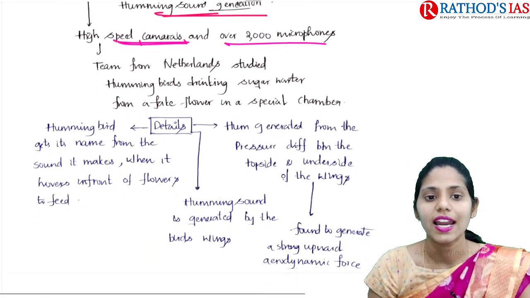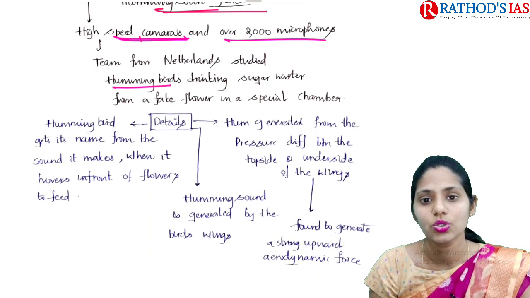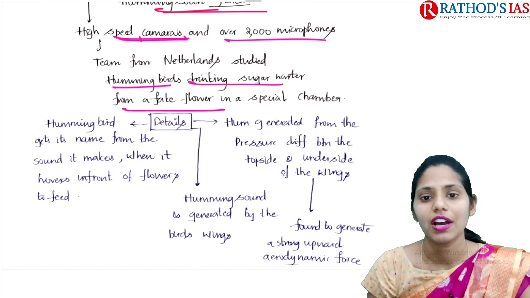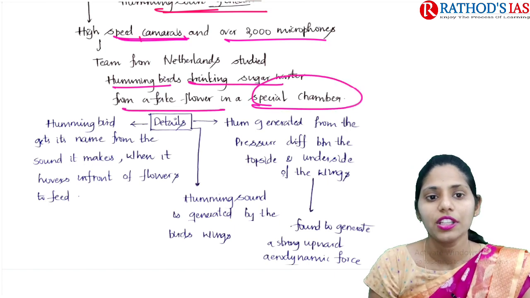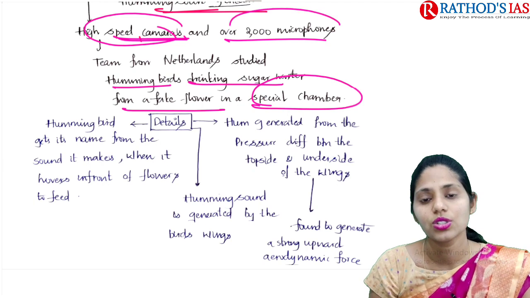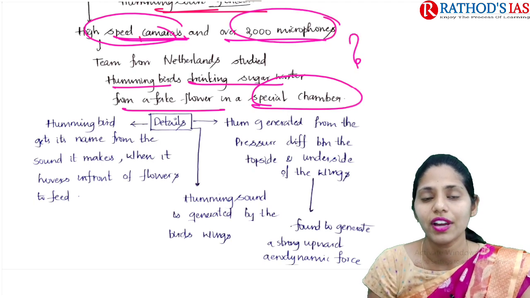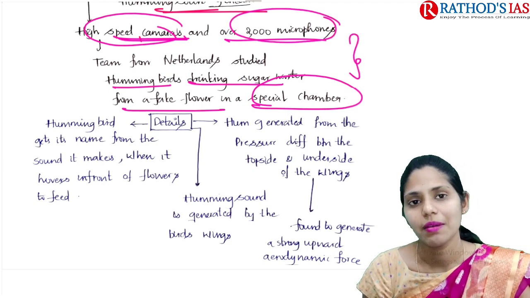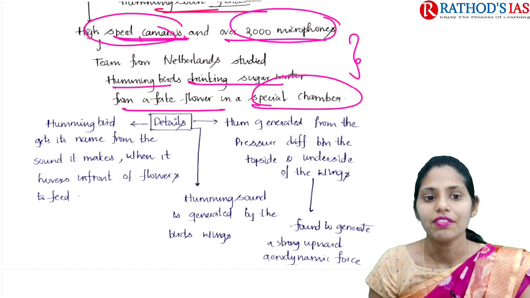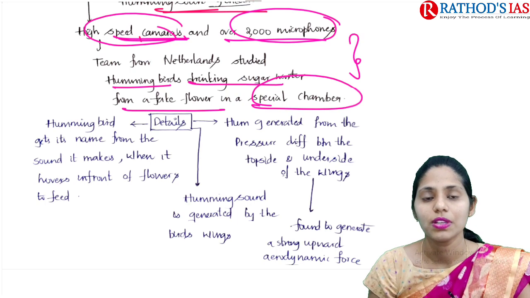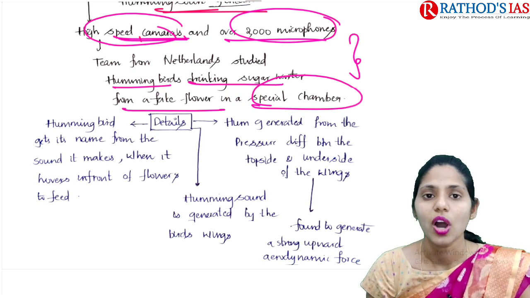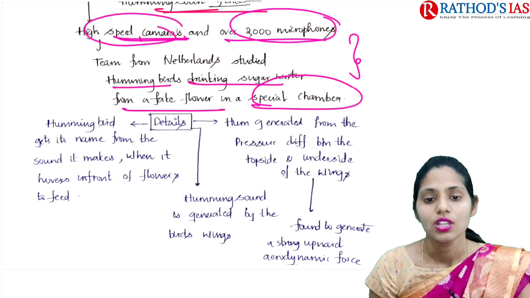A team from the Netherlands studied hummingbirds drinking sugar water from a fake flower in a special chamber, and used high-speed cameras as well as 2000 microphones to identify the reason behind the humming sound. Finally they found that the hum is mainly generated because of pressure differences between the top side and underside of the wings. So this humming sound is generated by the bird's wings.